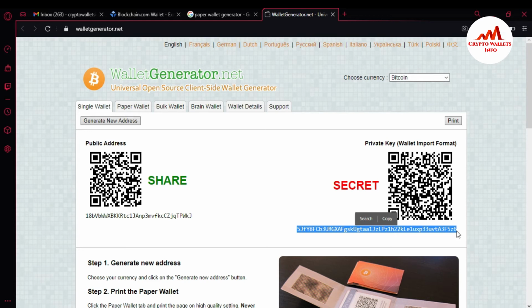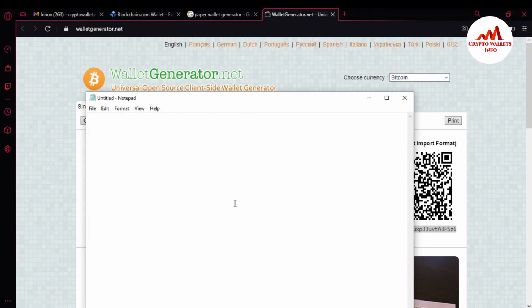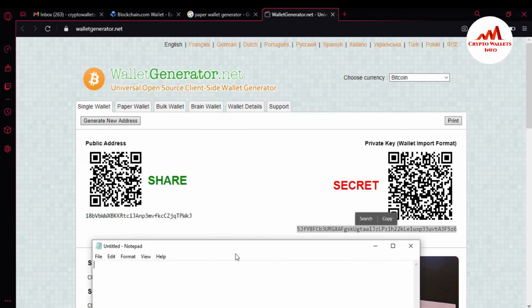When you have created this paper wallet, you must open a notepad file. I'm also going to open a notepad file. You should also print this paper wallet. First I need to copy my public address and my private key into my notepad file. So I'm going to open notepad file. I have opened my notepad file.